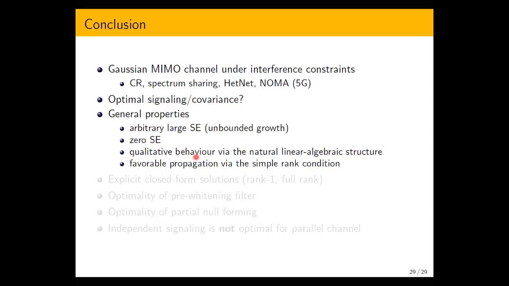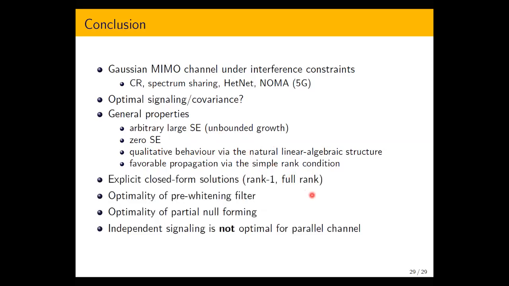We studied qualitative behavior via the linear-algebraic structure of null subspaces of MIMO channel matrices. We defined favorable propagation via a simple rank condition, which can serve as a valuable alternative to the definitions used in massive MIMO systems. We obtained explicit closed form solutions for rank 1 and full rank cases. We demonstrated the optimality of the pre-whitening filter at the transmitter and the optimality of partial null forming under certain conditions. And one of the interesting conclusions is that independent signaling is not optimal even for parallel channels.